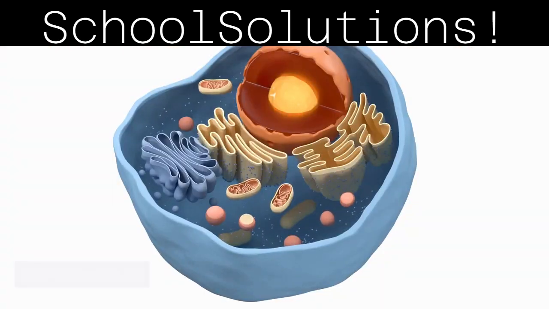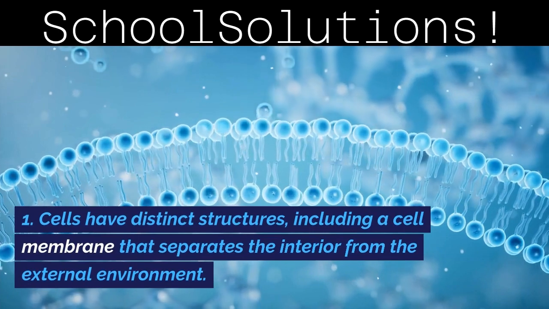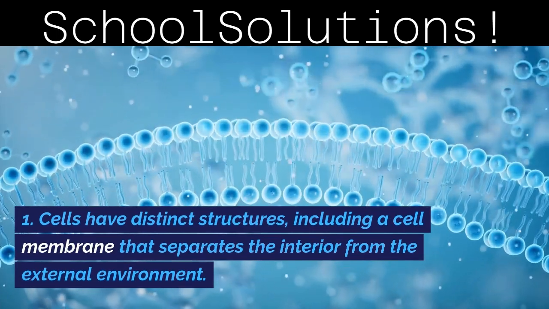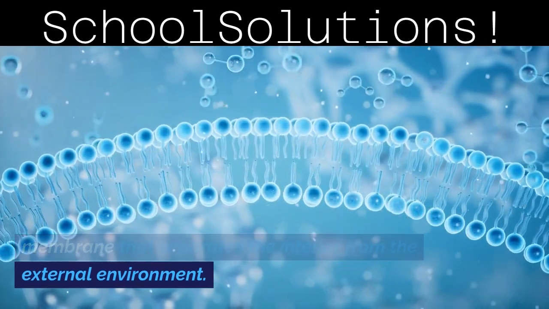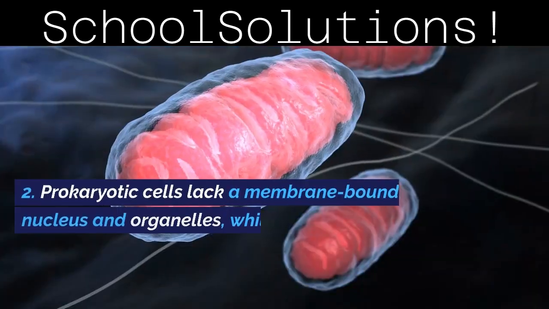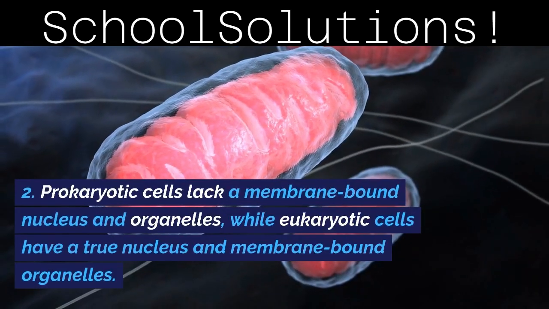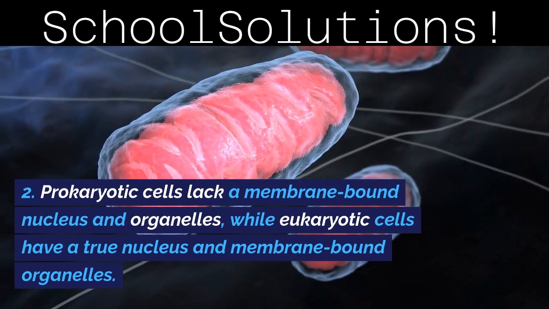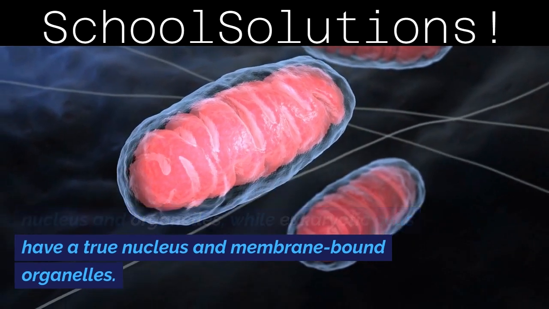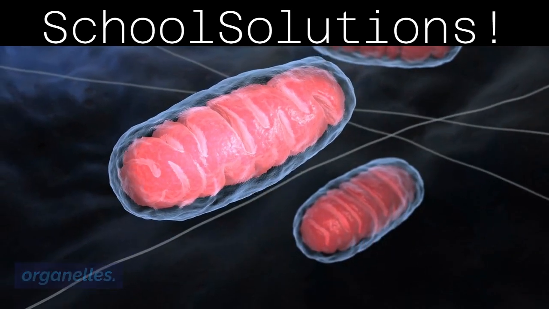Cell structure. 1. Cells have distinct structures, including a cell membrane that separates the interior from the external environment. 2. Prokaryotic cells lack a membrane-bound nucleus and organelles, while eukaryotic cells have a true nucleus and membrane-bound organelles.